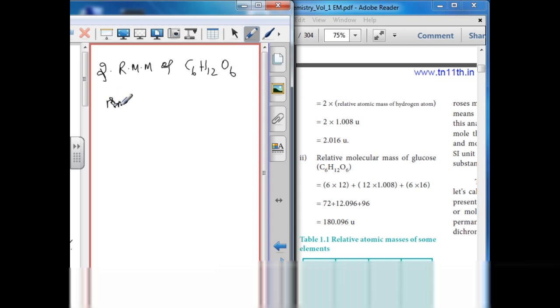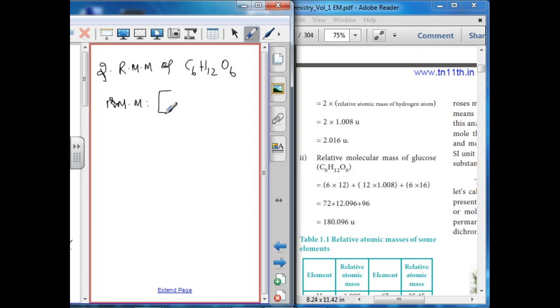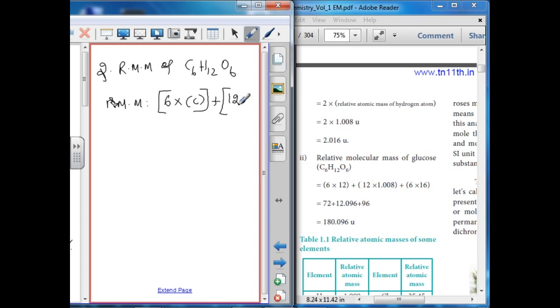So the relative molecular mass equals 6 atoms of carbon multiplied by the relative atomic mass of carbon, plus 12 multiplied by the relative atomic mass of hydrogen, plus 6 multiplied by the relative atomic mass of oxygen.